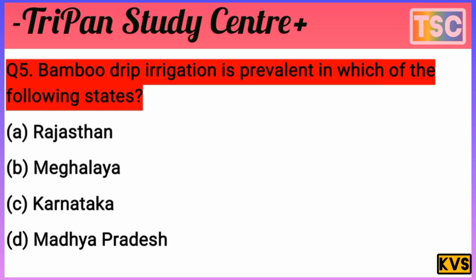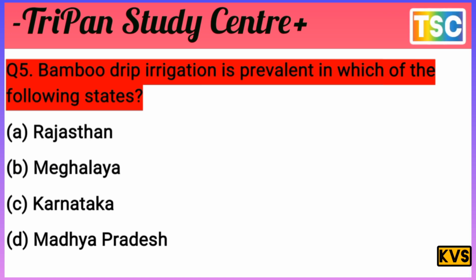You must have a thought of your answer. Let's see what the answer to this question is. The question is clear here. Bamboo drip irrigation is prevalent in which state? A, Rajasthan; B, Meghalaya; C, Karnataka; D, Madhya Pradesh.